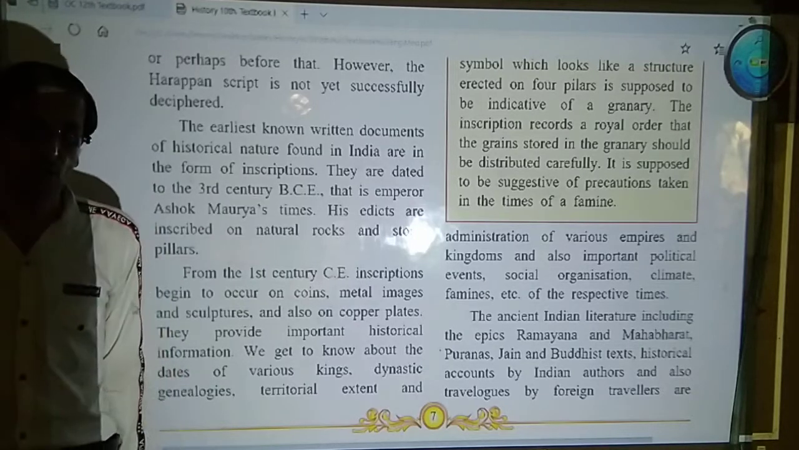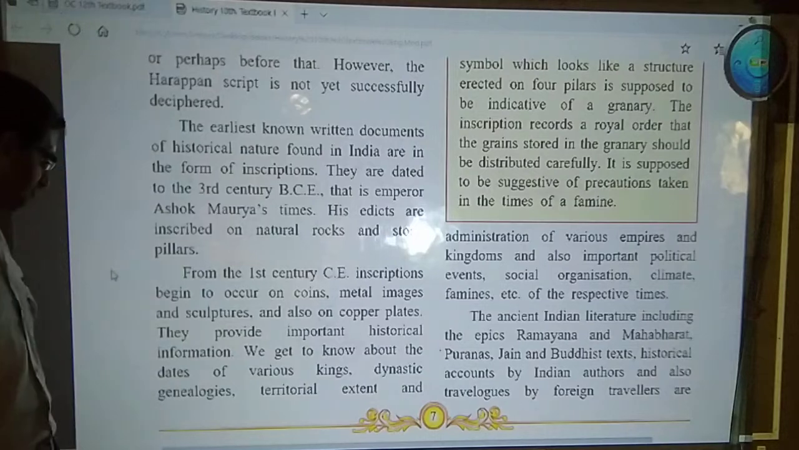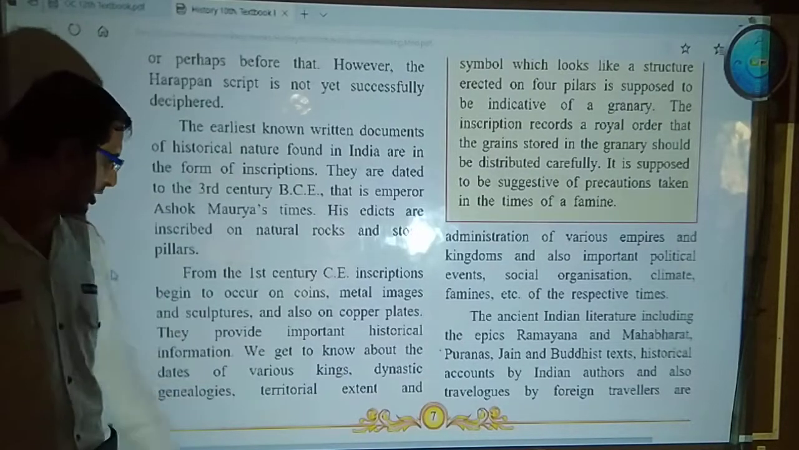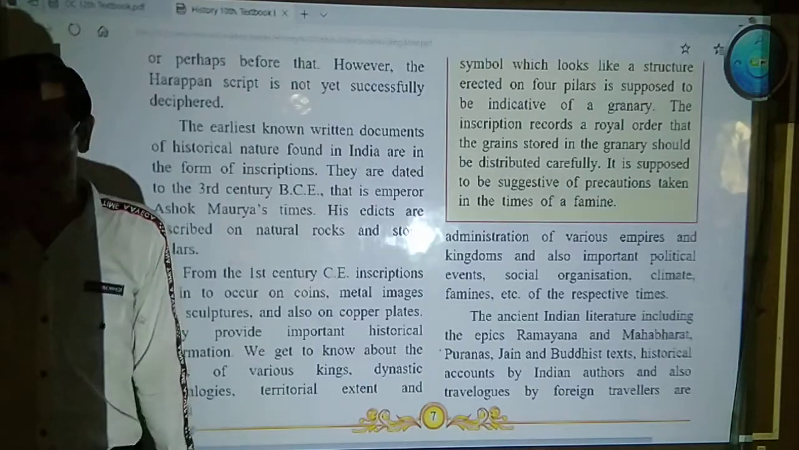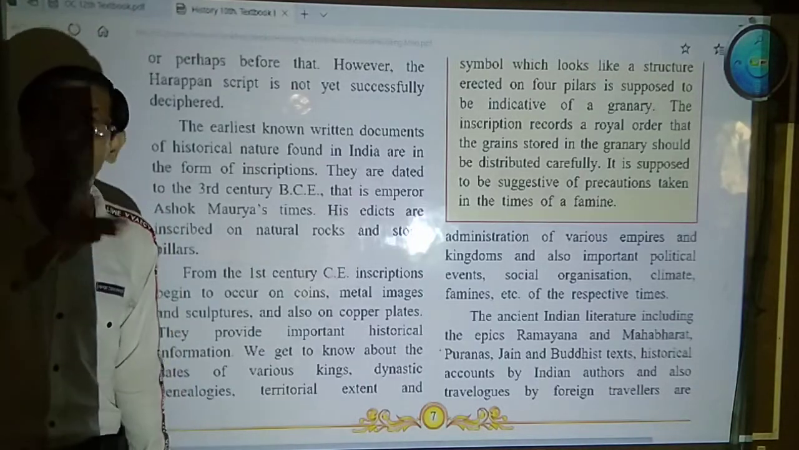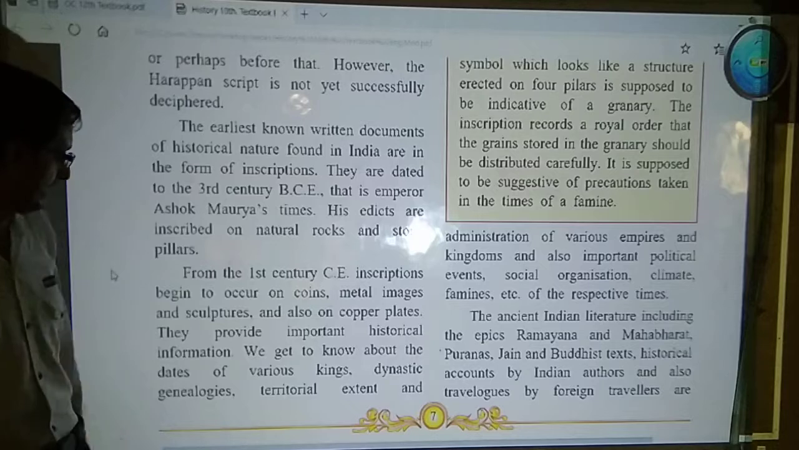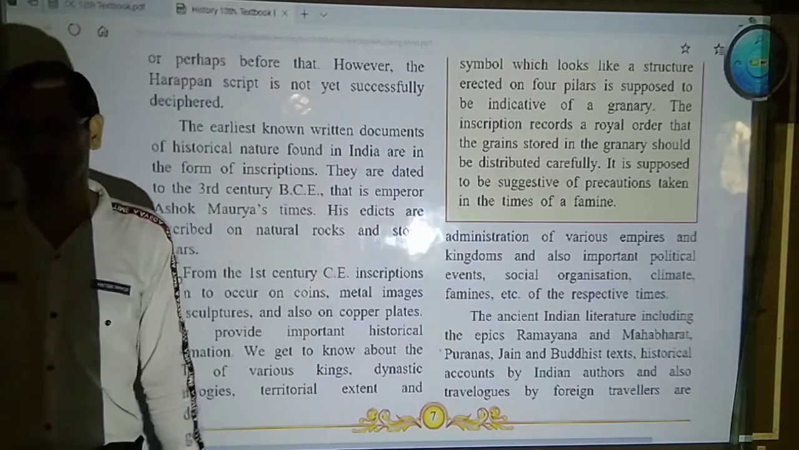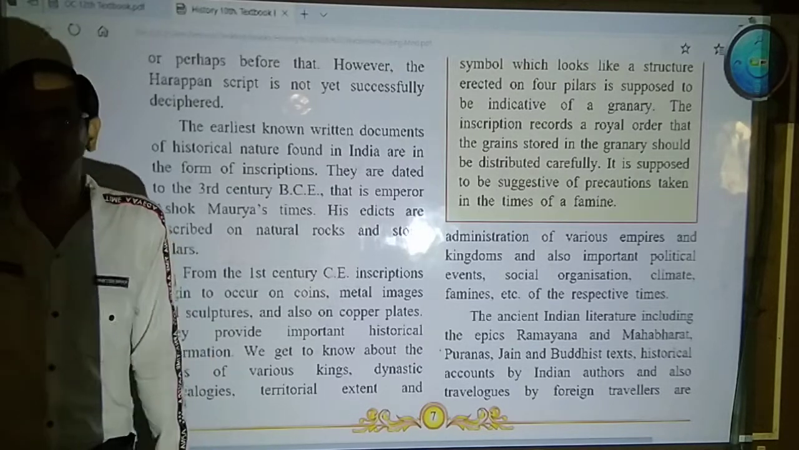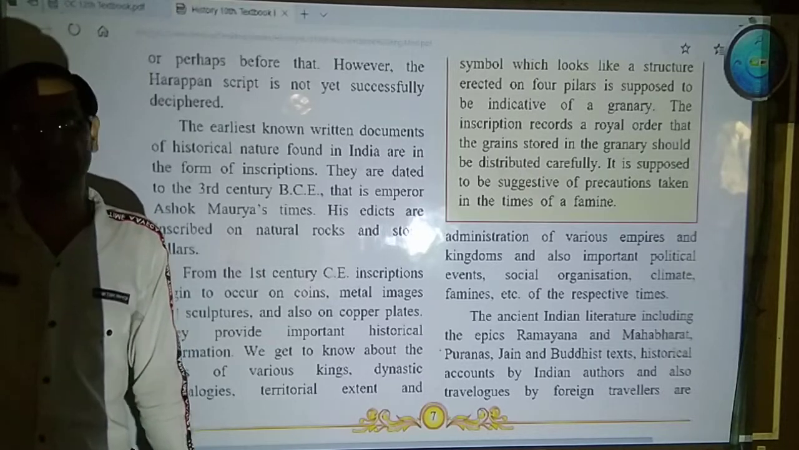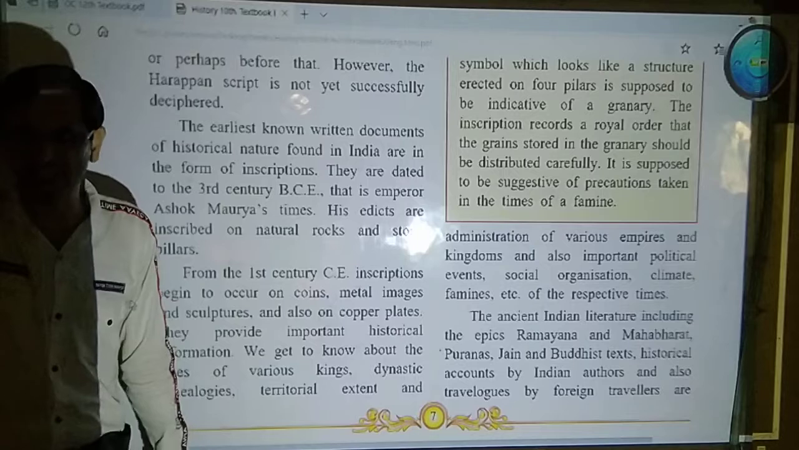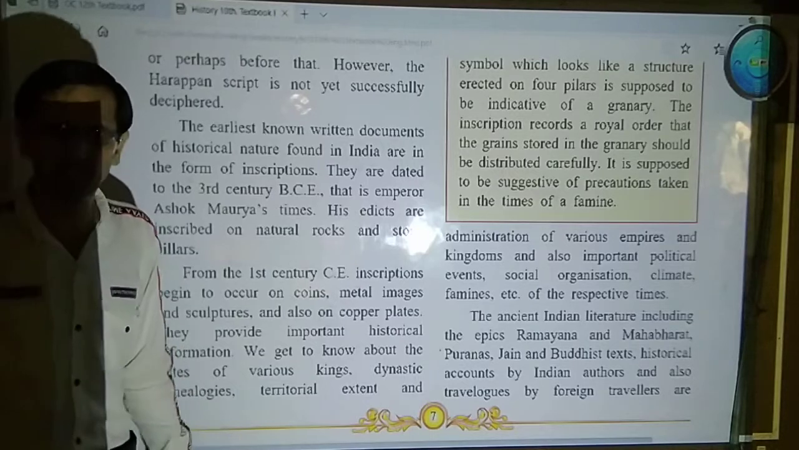and all these artifacts, all the inscriptions provide important and vital historical information, historical traditions. Now, we get to know about the dates of various kings, so you can understand when this king or this emperor ruled over India. Then dynasty genealogy means this is the king, the priest, and this is his son, he will become king afterwards. Like that in genealogy, the same lineage. You're following it in ascending order.